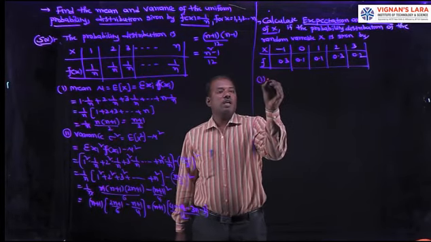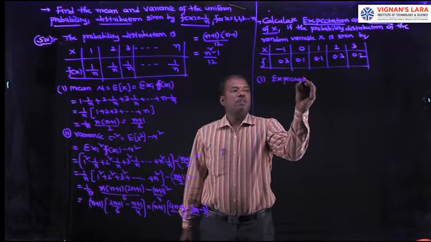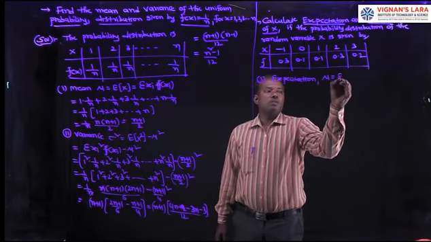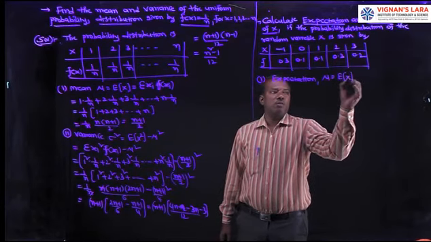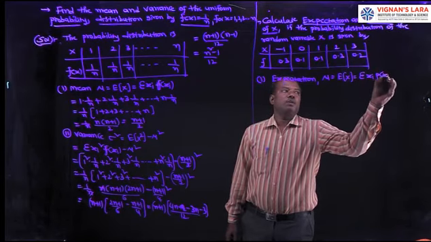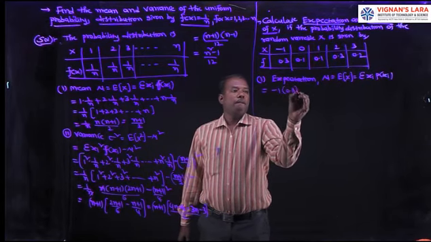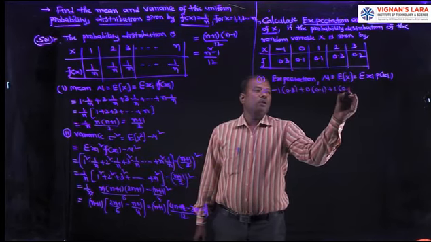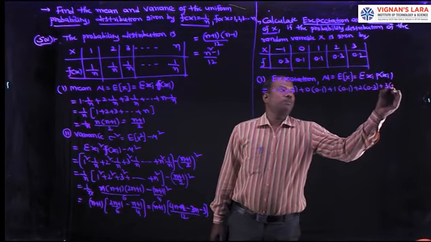Coming to the first one, expectation, mathematical expectation or mean. Mu is equal to, or its symbol is E of x, this E of x represents expectation of random variable, that is equal to sigma xi into p of xi, that equals minus 1 into 0.3 plus 0 into 0.1 plus 1 into 0.1 plus 2 into 0.3 plus 3 into 0.2.